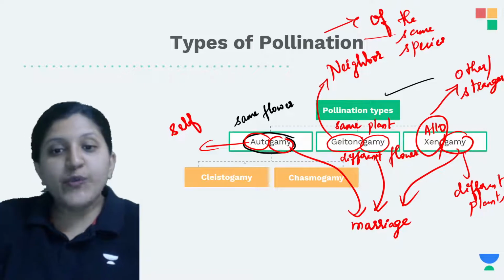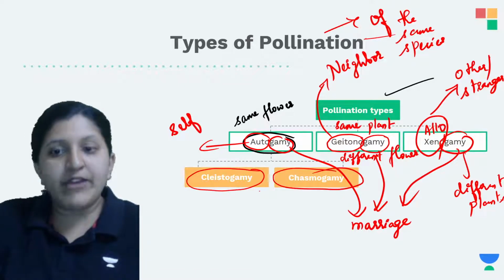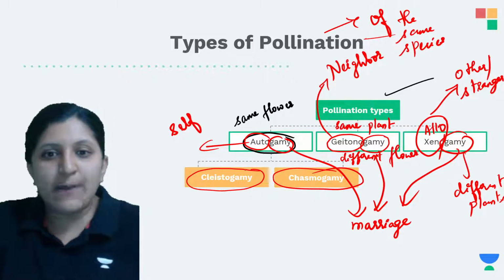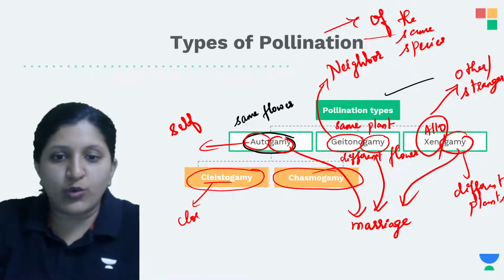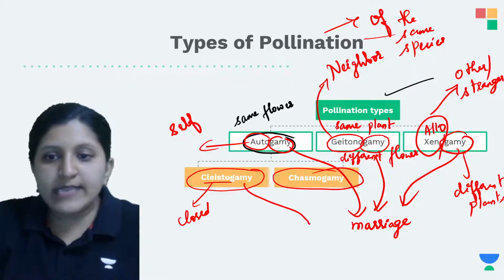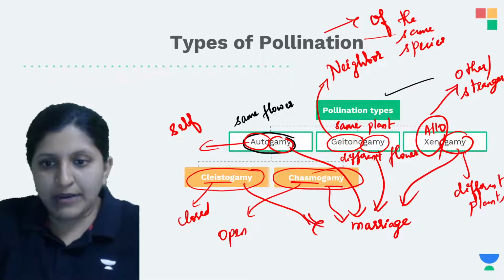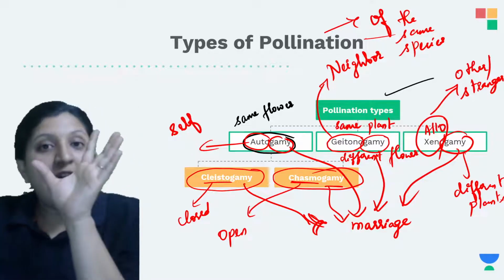So we need to see what is cleistogamy and what is chasmogamy, even though it is not mentioned in your book. You can just know lightly about this one. Cleistogamy: cleisto means closed, and gamy is again marriage itself. Chasmo means basically open, and gamy means the same, marriage itself. So closed marriage and open marriage, that means the flower.